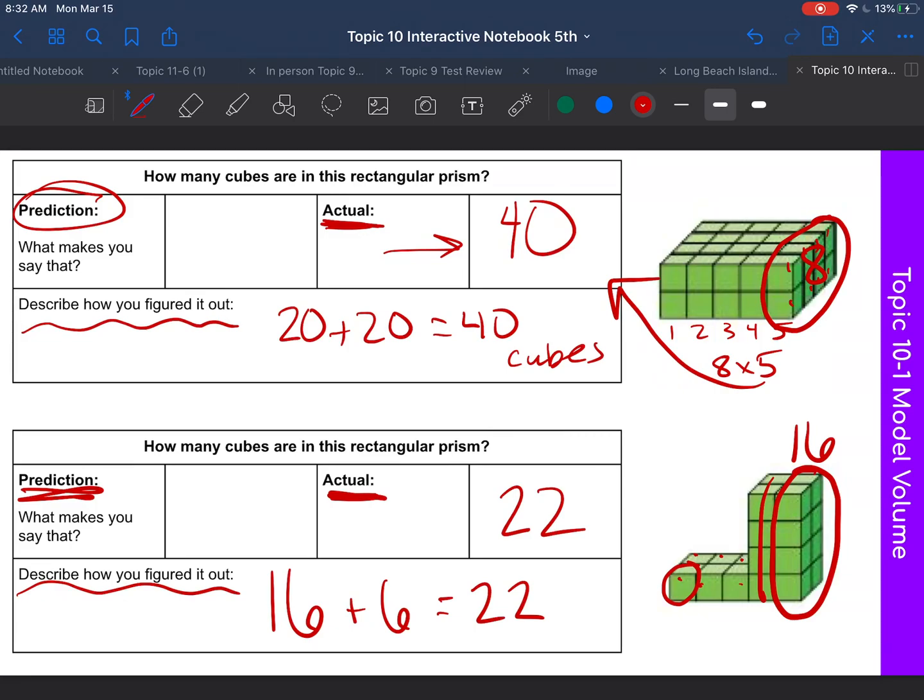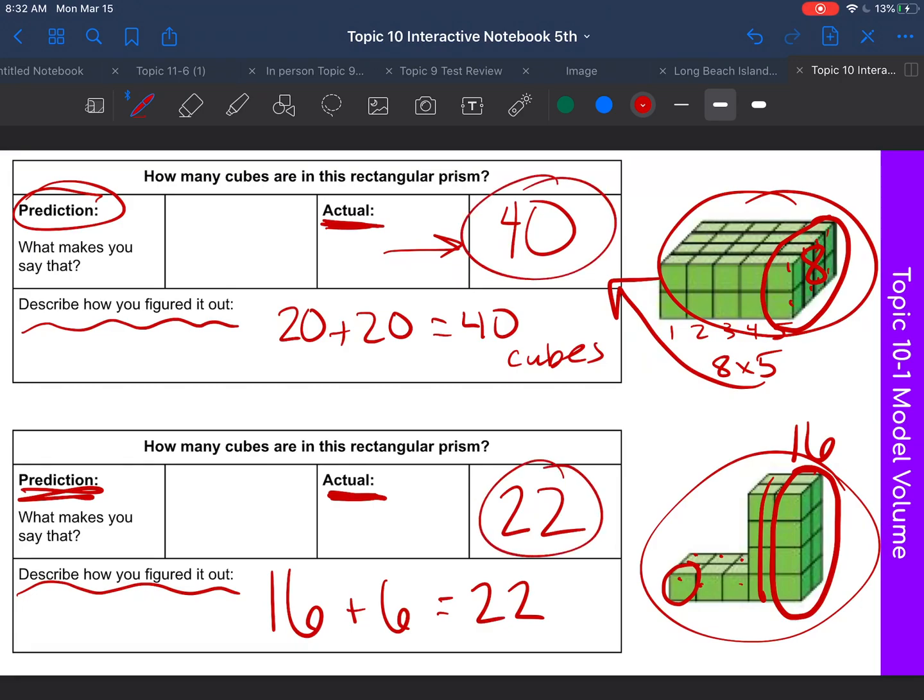Okay, so today what I want you to do, you're going to get a couple more of these shapes, and you're going to count how many cubic units are in each of these shapes. All right, so you're going to complete that. It is located in the Google Classroom. Again, if you need to break it into sections and count how many are in each layer, whatever works for you, as long as you are getting the correct actual amounts.